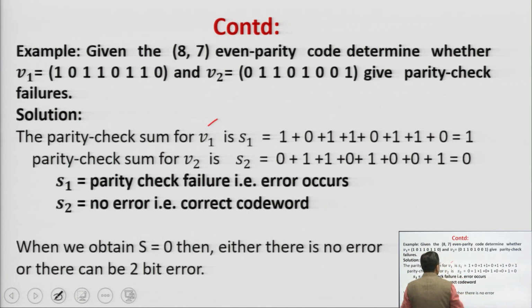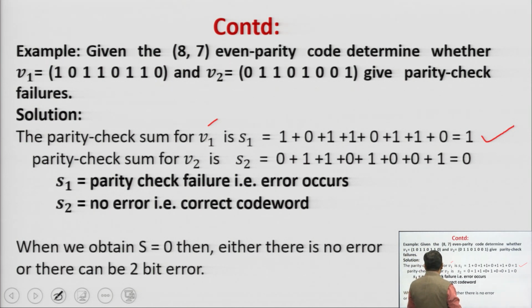Now, for V1, S1 is equal to 1 XOR 0 XOR 1 XOR 1 XOR 0 XOR 1 XOR 1 XOR 0. If you do modulo-2 addition, you will get 1. So, S1 is equal to 1, and a parity check failure will be there.